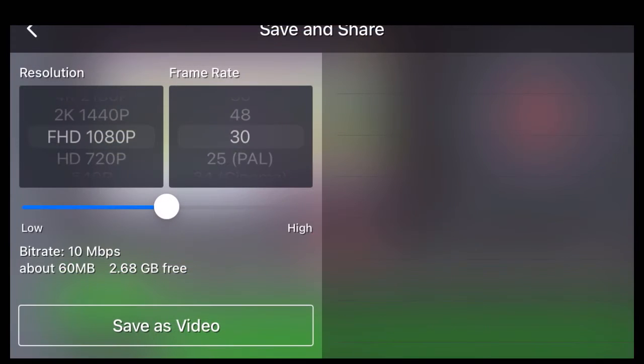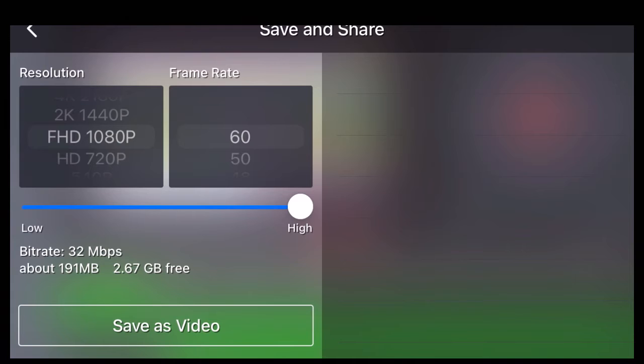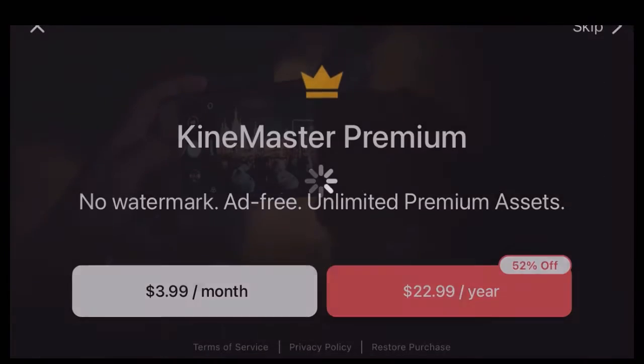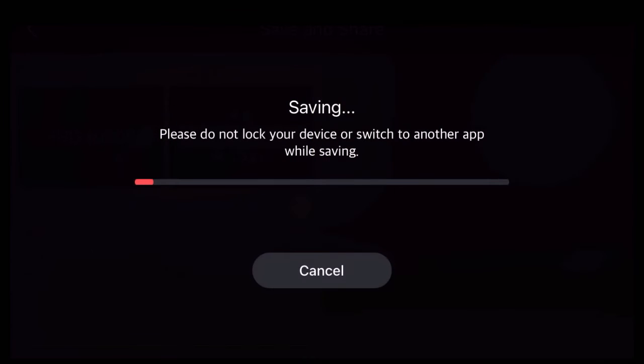So we're going to go ahead and export. Up at the top right corner, you set your settings for your output. Really, I have the bitrate high, 16 bitrate. You can have it 12. You can Google what you think is best here, but I just go high. I mean, maybe that's a bad thing. I can change my frame rate. Maybe 60. If it wasn't recorded in 60, then yeah, it's not good. Anyways, save as video. Skip this. I'll go ahead and show you the next step. So it's going to render, and I'll be right back.